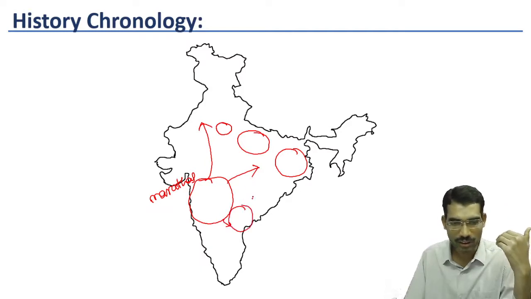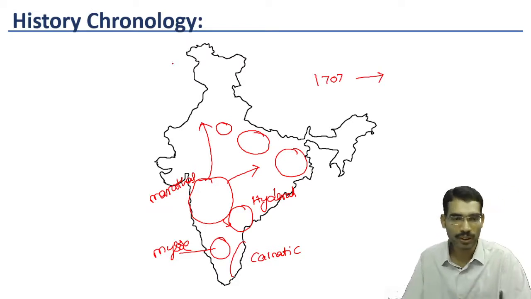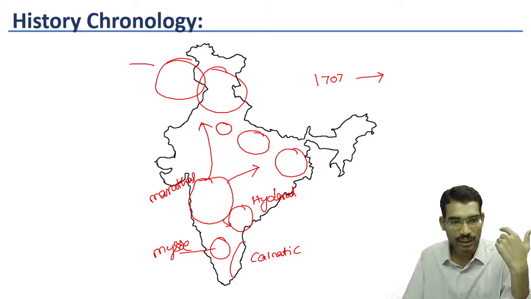Now in this location, Hyderabad. In this location, Mysore. Then here, Carnatic. After 1707, once again, the entire polity divided into different parts. Now these areas were captured by Afghans.